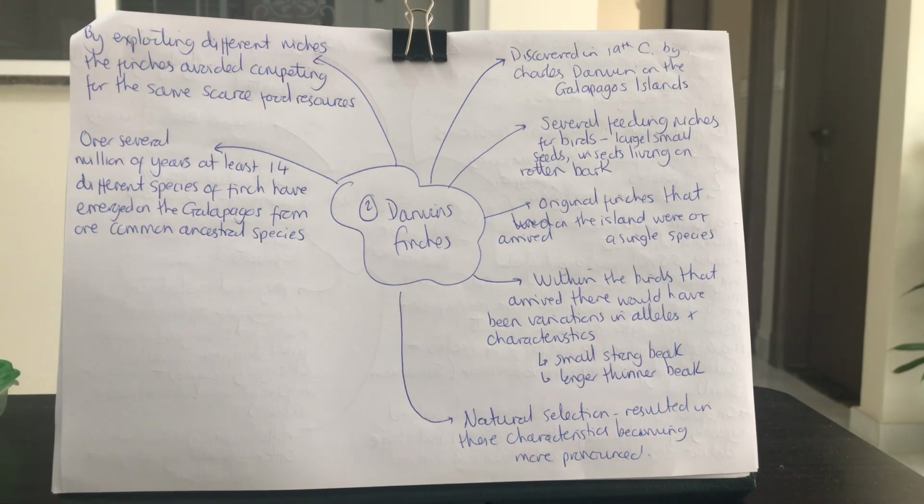Okay, so we've got our geographical isolation leading to allopatric speciation. So we've had our geographical isolation, we've had one species emerge, and now we've got our adaptive radiation because our birds have exploited the different niches, so several species have flourished.